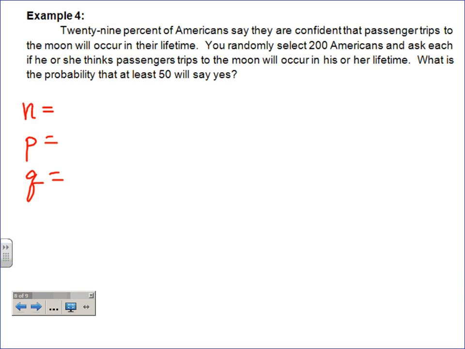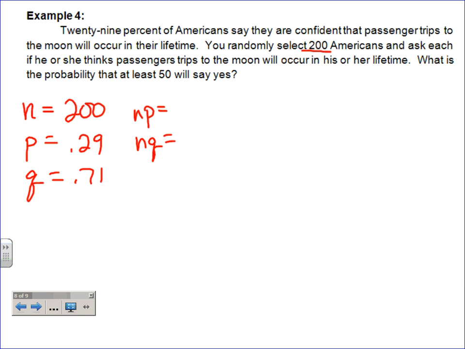So n here is how many people that you're going to be talking about, or how many trials, remember, and so that's 200 for this problem. And your probability of success is, well, not very good. 29% are confident that there'll be passenger trips to the moon in their lifetime. And if 29% are sure that there will be, then 71% will not. And so we have to check. Remember, np and nq have to be greater than or equal to 5.